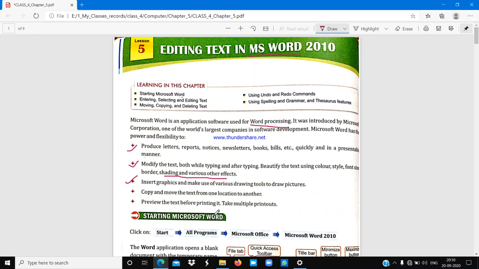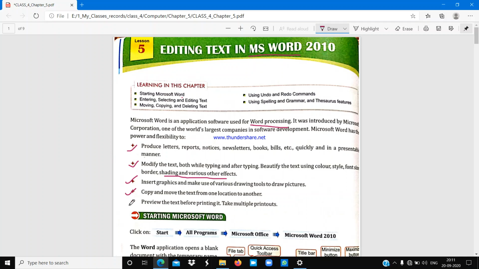The third one, you can also insert graphics and make use of various drawing tools to draw pictures. In a Word document, you have the option to insert graphics and make use of various drawing tools to draw pictures. The next one, copy and move the text from one location to another. You know very well, we can copy or move any text from one location to another location, and it is also possible in Microsoft Office Word.